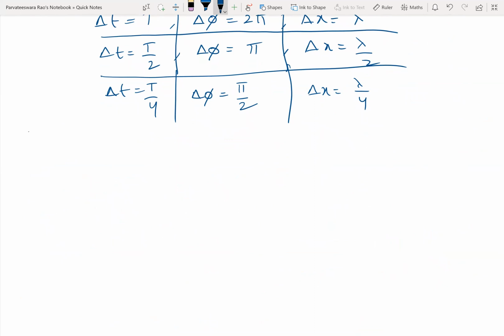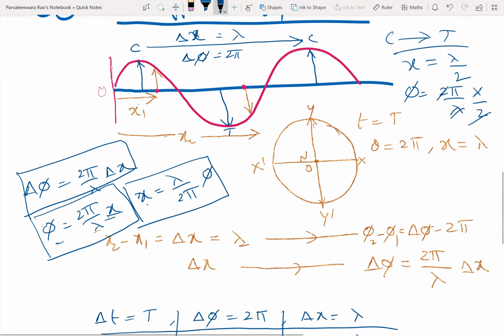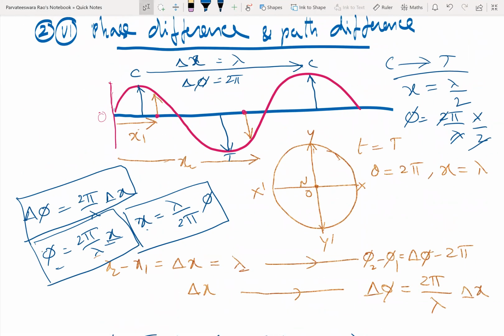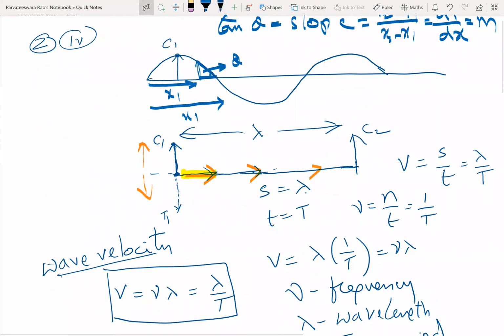Sir, could you please explain phase and path, sir? Yeah, exactly. Phase means, say, this is how the particle is vibrating up and down or to and fro, correct? Yes or no? Yes, sir.